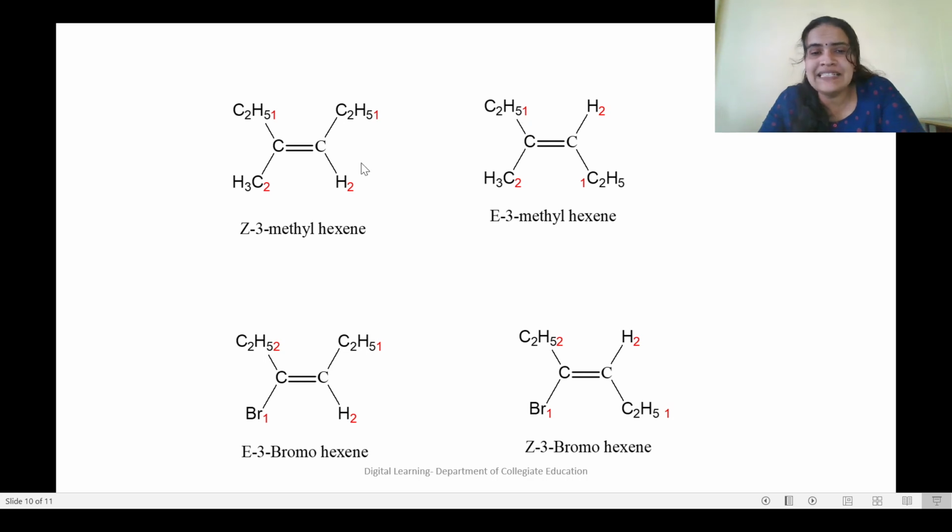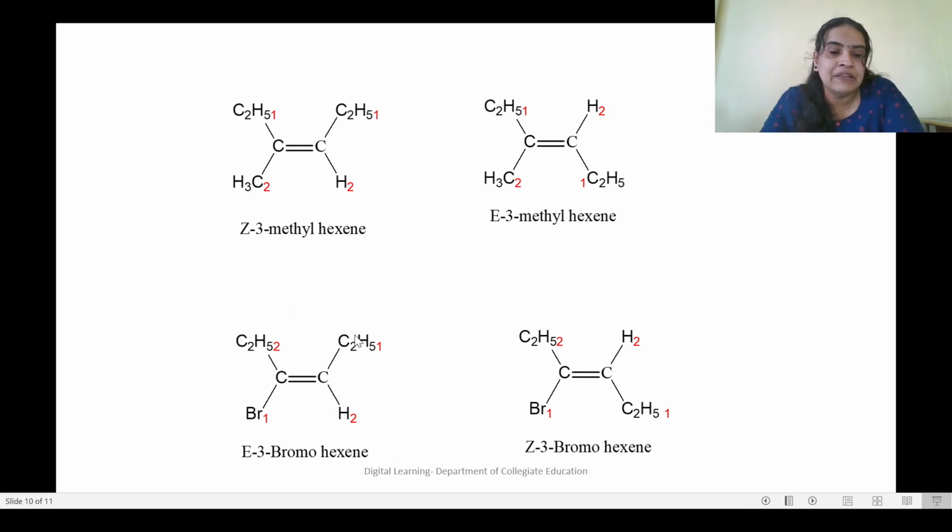How about here? It's the same molecule, but 1 and 1 are on opposite sides. So this is E-3-methylhexene. You may have the confusion whether cis and Z will be the same, and trans and E will be the same. But not always. There are some molecules where E will be the cis form and Z will be the trans form.